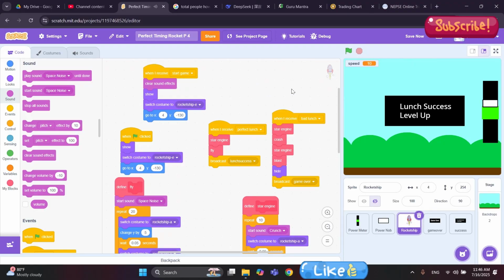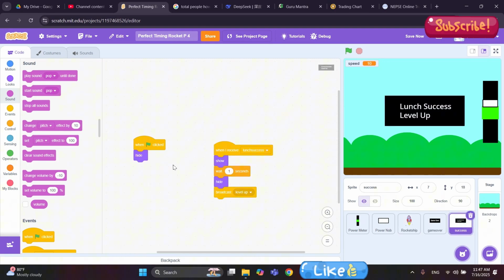And the last part, after the success, we have launched the success, then we need one kind of sound effect here also. Let's search that one also. For the success, we are going to click on the success sprite, and in here let's search the sound.